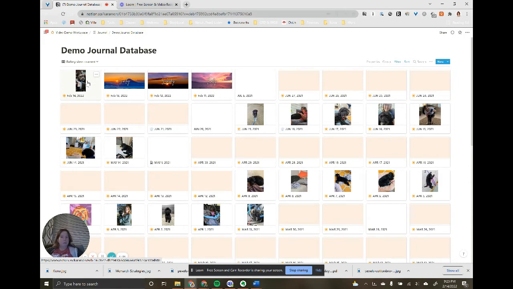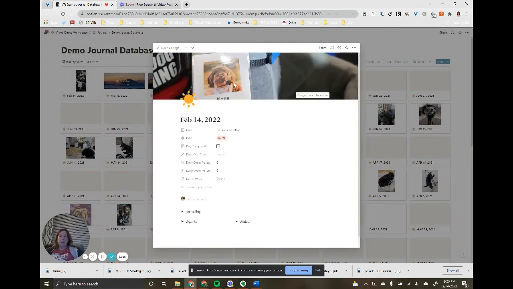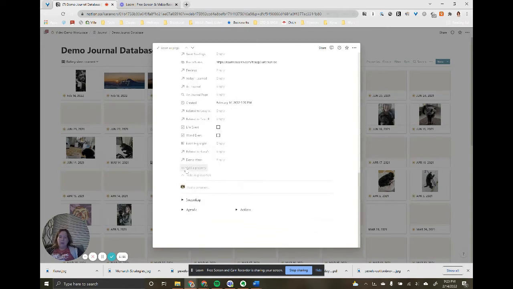I'm in my demo journal database again. I'm going to go over here to today, and I'm going to add two new properties to my database. One of those is a text property, and I'll add that. This is just going to be my one line a day. I loved that Jill called it the OLAD, so we're going to include that acronym, because down here I am going to add the OLAD type.